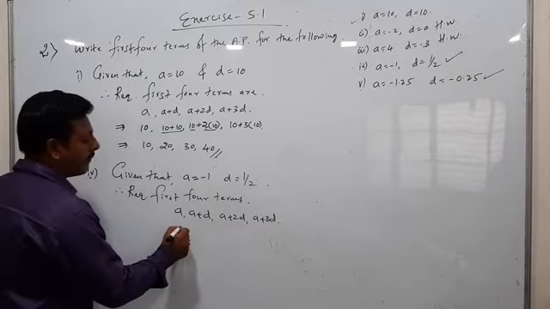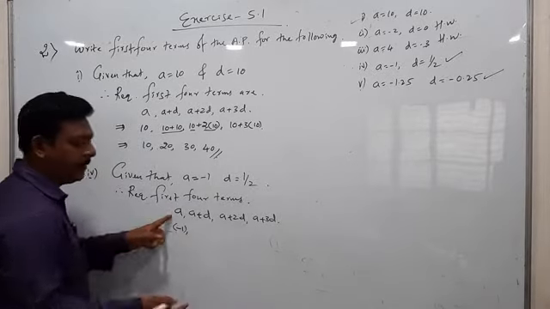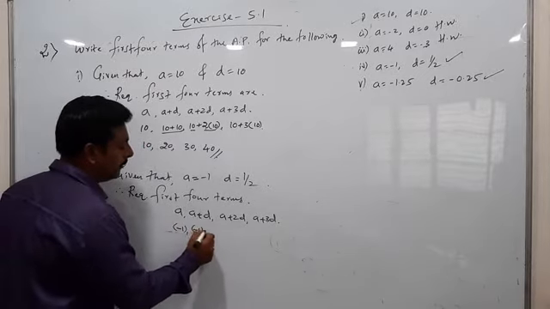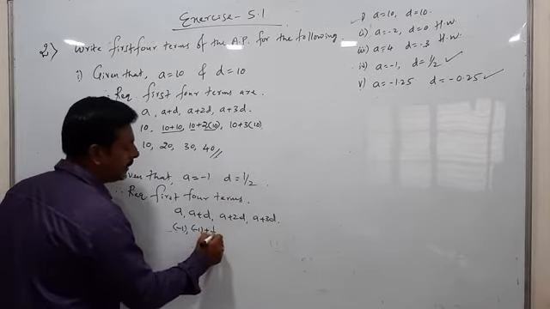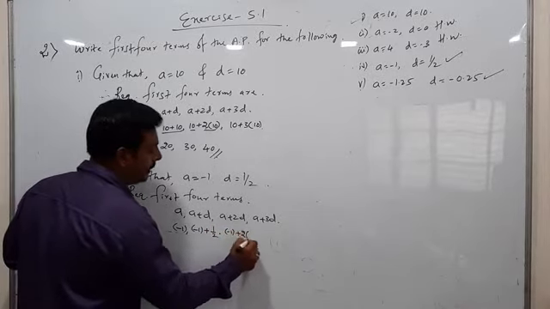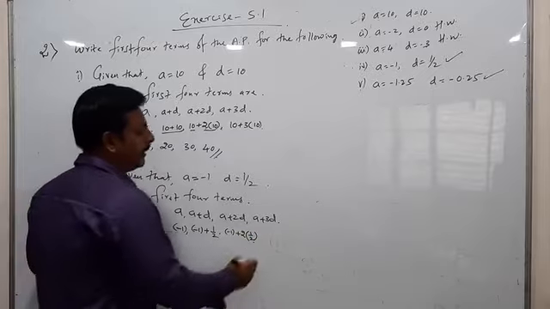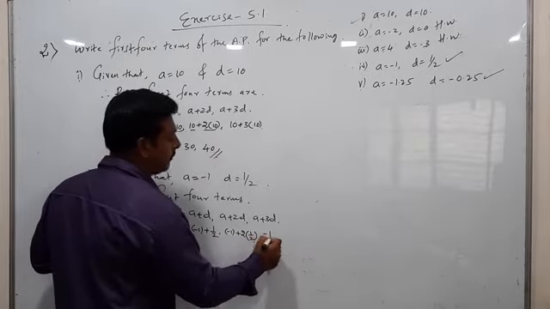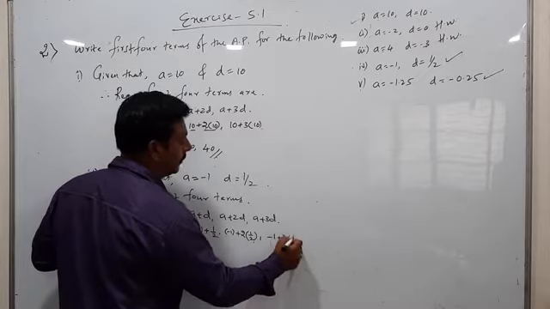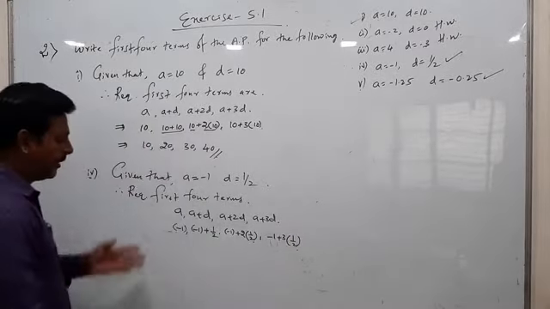A value is -1. I am taking brackets wherever I am doing the substitution. Next, A is -1 plus D is 1 by 2. Next, A is -1 plus 2 into 1 by 2. Next comma, A is -1 plus 3 into 1 by 2. Observe here.